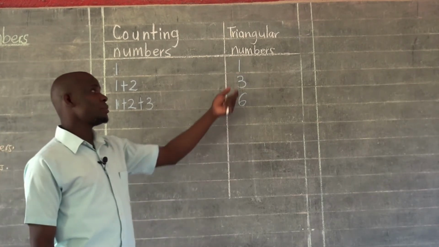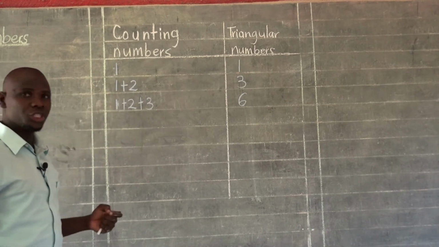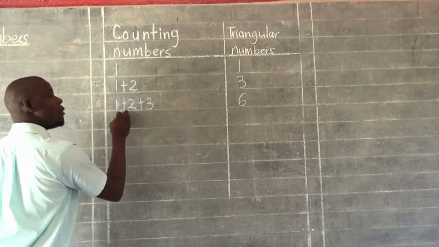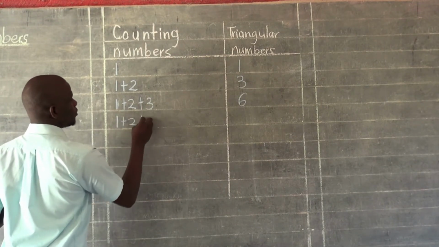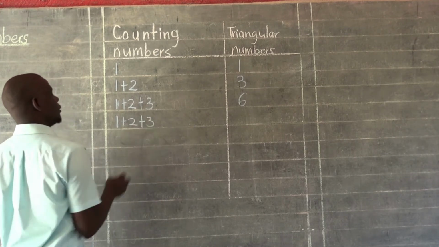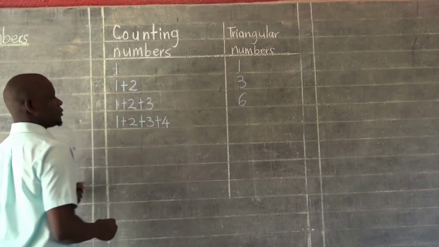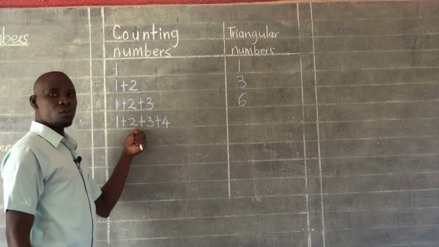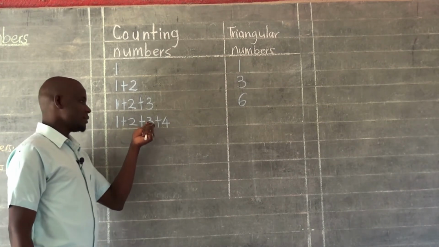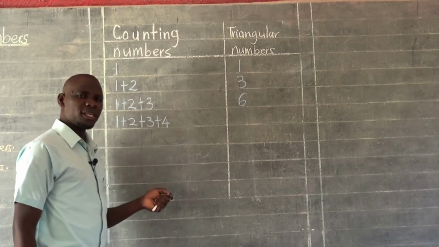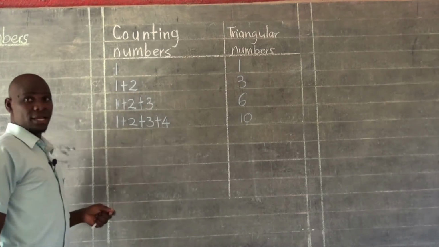And remember, to come up with this pattern, you basically need to do what we are doing this way. We are going to continue. We are going to add again more counting numbers. 1 plus 2 plus 3 plus the next counting number, which is 4. So we are going to add this. 1 plus 2, that is 3. 3 plus 3, that is 6. 6 plus 4, that should be 10. And therefore 10 becomes our next triangular number.